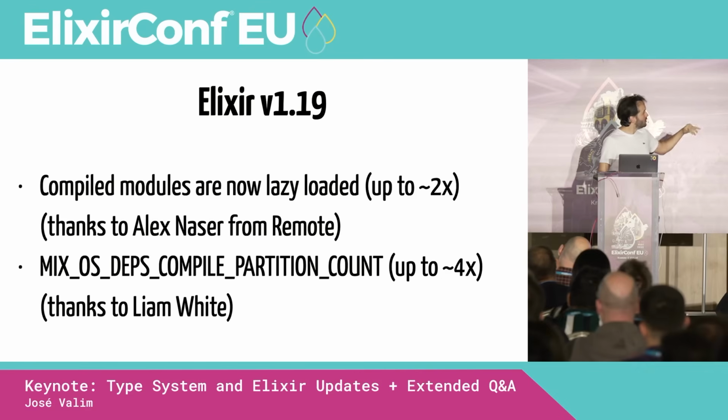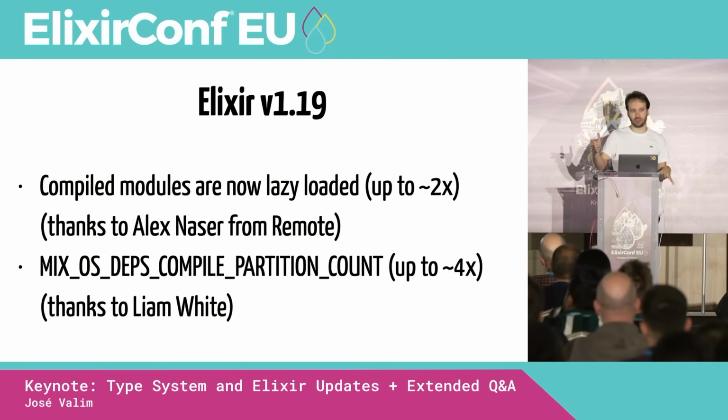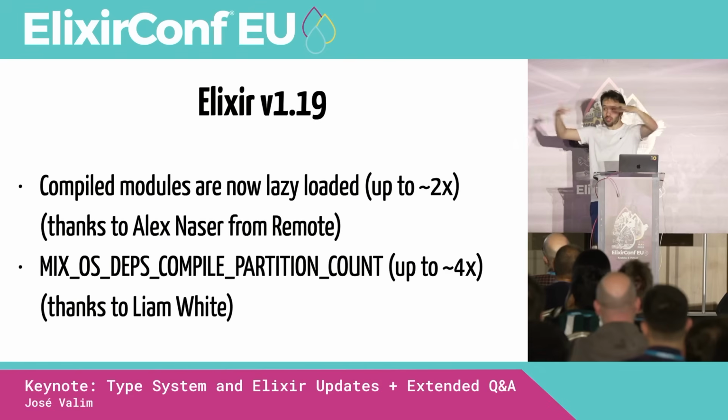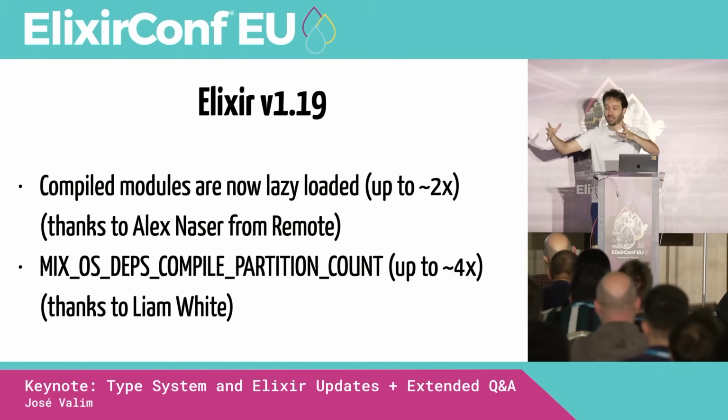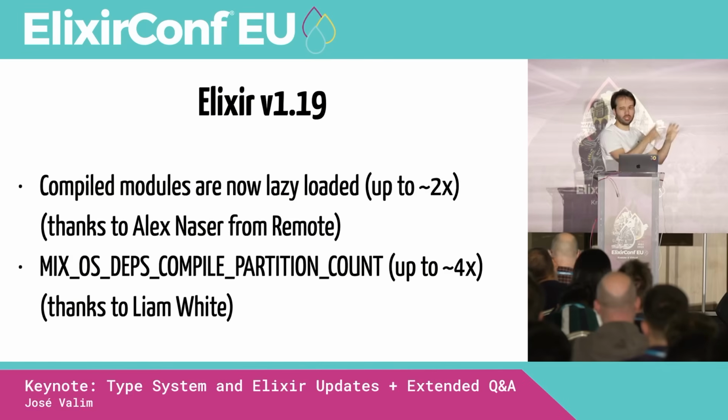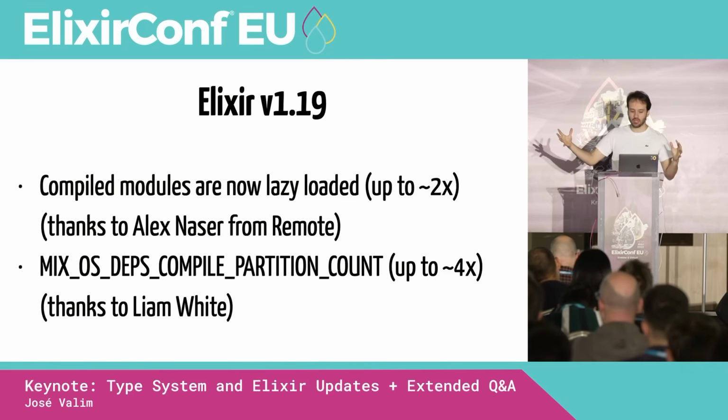And a good value for the mixOS deps compile partition count is half of the number of the cores on your machine. After more than half, we don't really see an improvement, because again, we're trying to use the cores the best that we can. So Elixir by default is going to use maybe, I don't know, 60%, 70% of your cores. So we just need to do a little bit more additional work to get that 100% CPU utilization. So that's the idea, right?